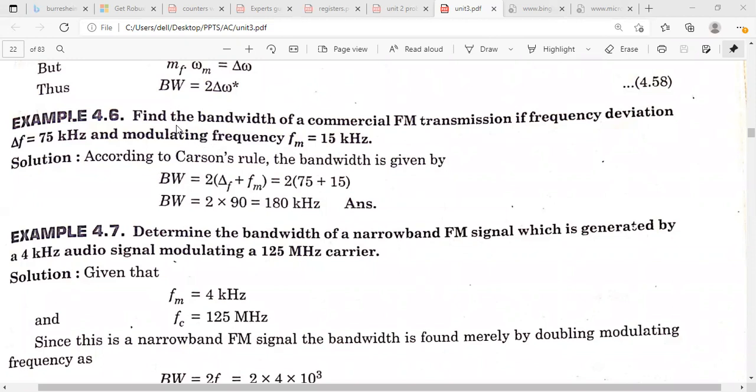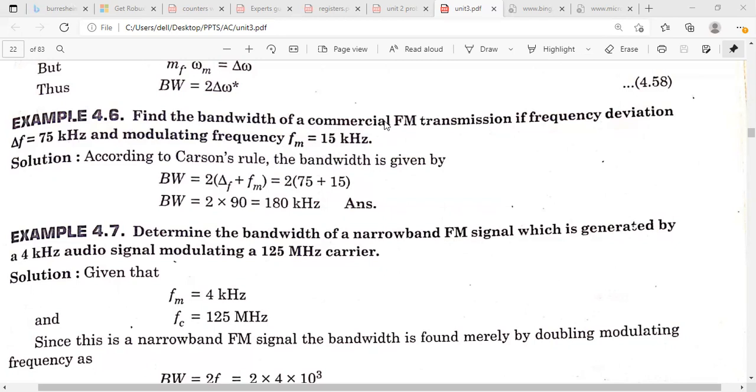First one: find the bandwidth of a commercial FM transmission if the frequency deviation is 75 kilohertz and the modulating frequency FM is equal to 15 kilohertz. So from the given data, the modulating frequency FM and the frequency deviation are given. What you have to calculate is the bandwidth of the commercial FM.